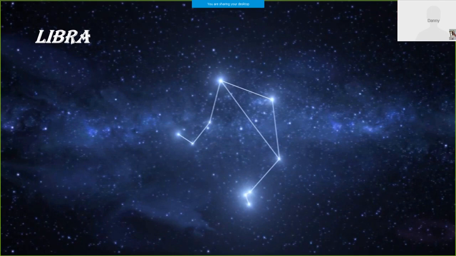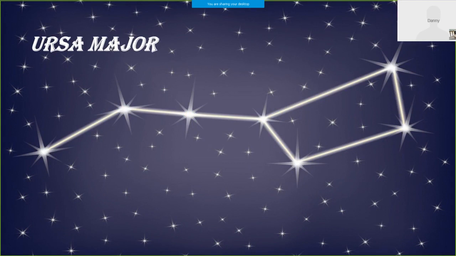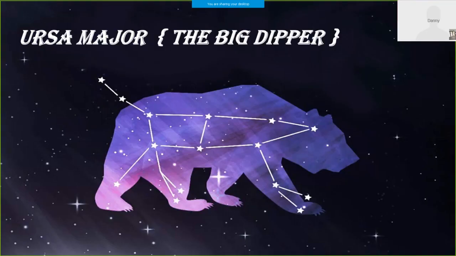Libra, you can see. Ursa Major, it has a shape like a spoon. Next is Ursa Major, the Big Dipper. It's a shape like a bear.